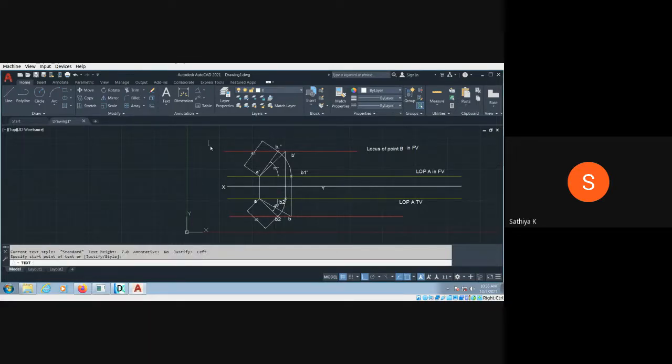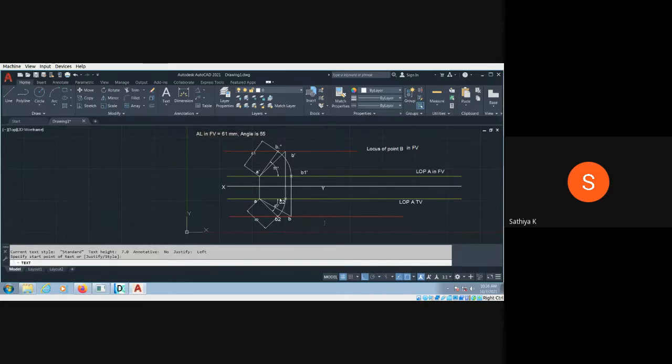Text, double enter, and you can click it somewhere else. Here: apparent length in front view is nothing but 61 mm, and the angle is 55 degrees.